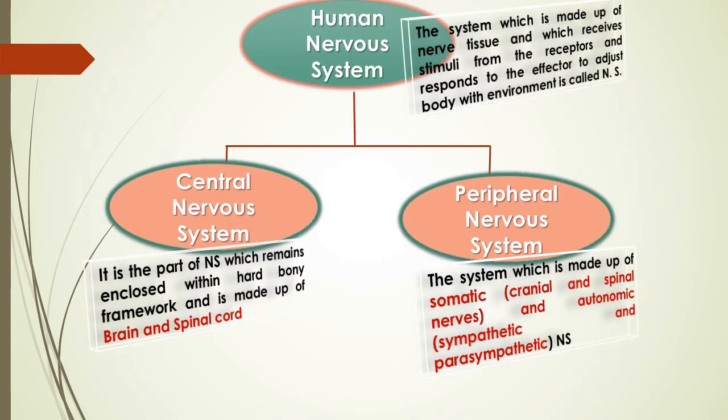So what is the nervous system? It is made up of nerve tissue which receives the stimuli and which helps us to adjust with the environment. It is made up of the central nervous system, in brief CNS, made up of brain and spinal cord, written in red colored letters. The peripheral nervous system is made up of somatic, cranial, connection with the brain part, spinal nerves, connection with the spinal cord, and the autonomic nervous system, means the sympathetic and parasympathetic nervous system.